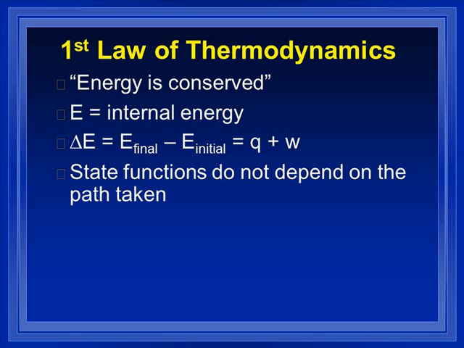If E is the internal energy of something, we can't measure E of anything. I can't pick up a beaker full of water and say, tell me the internal energy of this water. What I can do is measure the change in energy, delta E of the water. Remember delta, the triangle, Greek letter delta means change. And I just take the final energy minus the initial energy. Well, how do I do that if I can't measure the energy of either state? Well, I can look at the heat that flows into it, which is Q, and W, the work that it does. Because if you remember, the definition of energy is the ability to change heat or to do work.